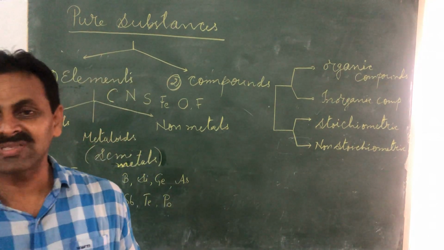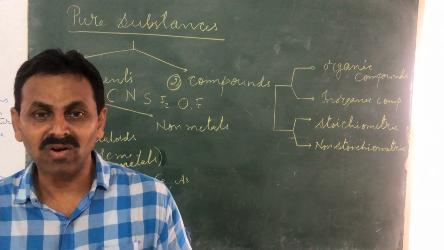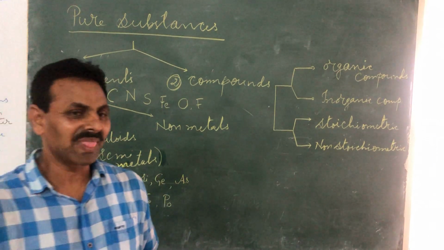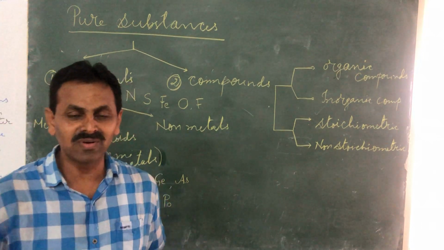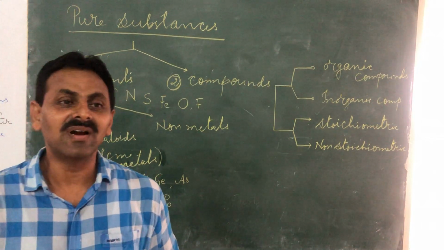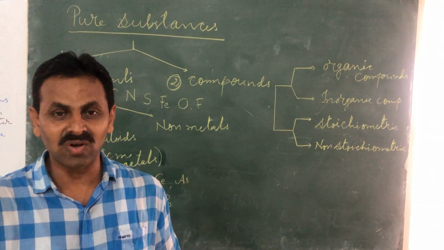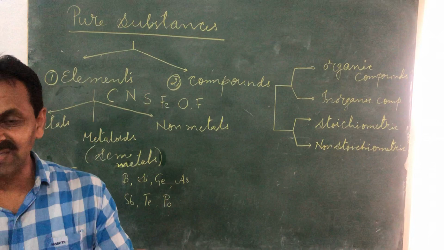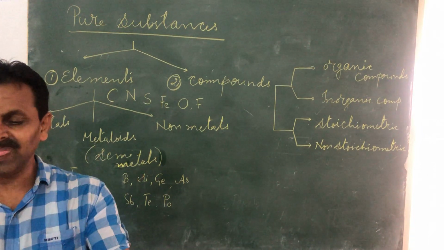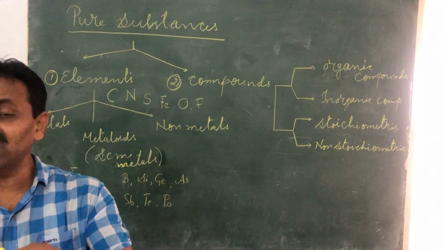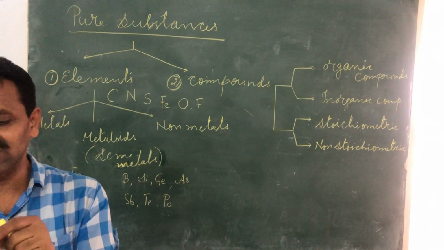But its form I have seen. Diamond you must have seen in the movies, maybe not in the real situation, because it's very expensive. Like gold, you have gold. Of course, it's not 100% gold that you have. Even 24 karat gold also consists of some impurities. That's a different story. But assume that it's a pure gold that you can see. So that means it is made of what? Gold atoms.